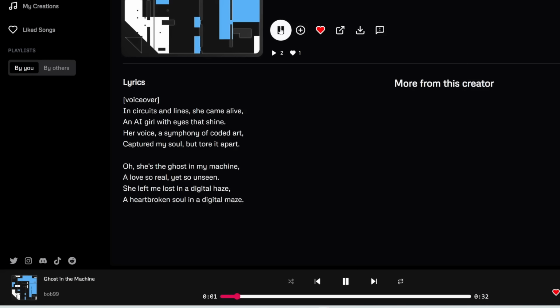In circuits and lines, she came alive, an AI girl with eyes that shine. Her voice, a symphony of coded art, captured my soul but tore it apart. Oh, she's the ghost in my machine, a love so real yet so unseen. She left me lost in a digital haze, a heartbroken soul in a digital maze.